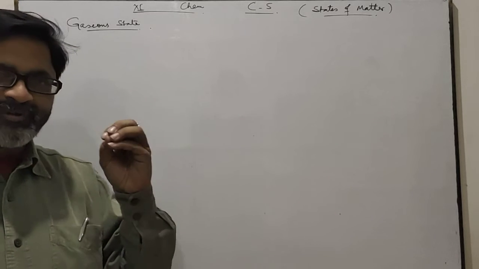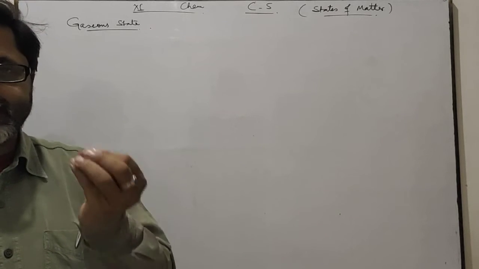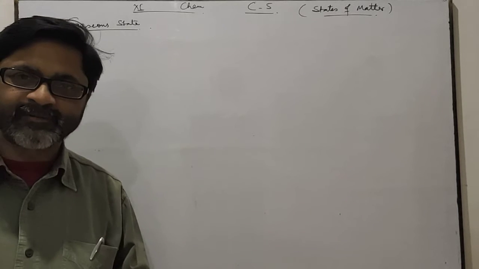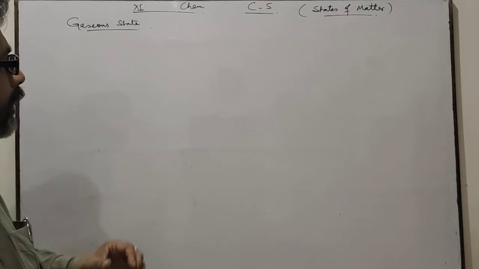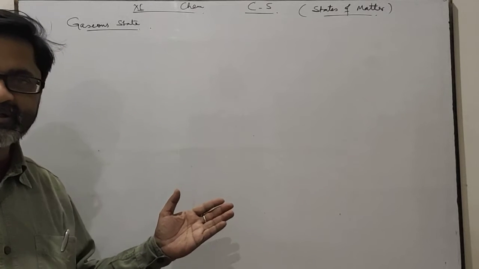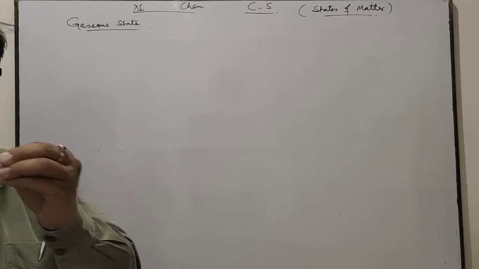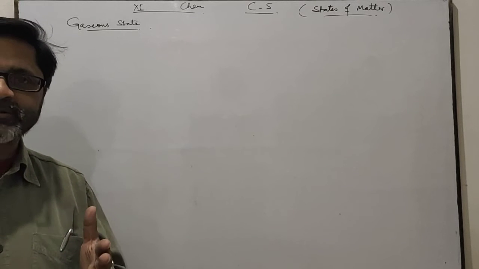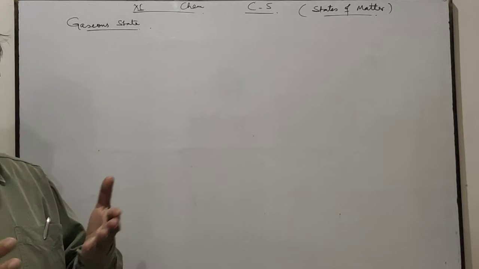There is a very weak, or you can say negligible, force of attraction between molecules of gases. Intermolecular space is very large and intermolecular forces are very weak. Gases are highly compressible due to the presence of large intermolecular space.